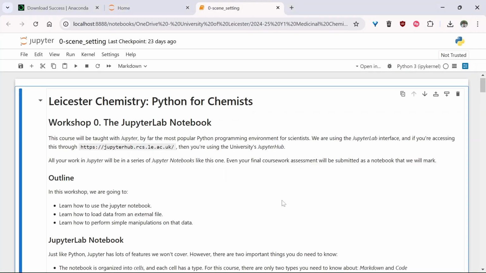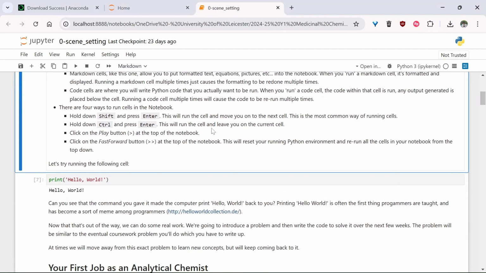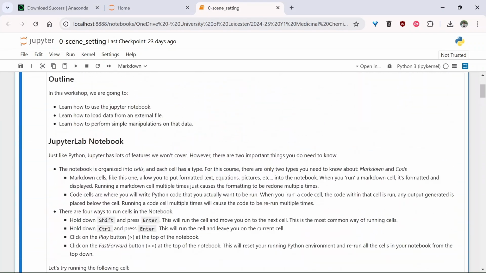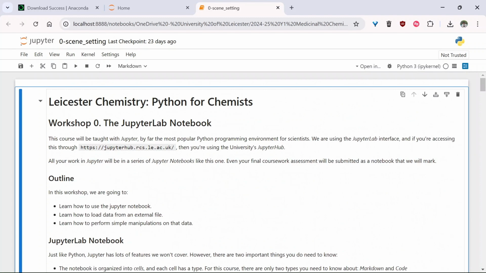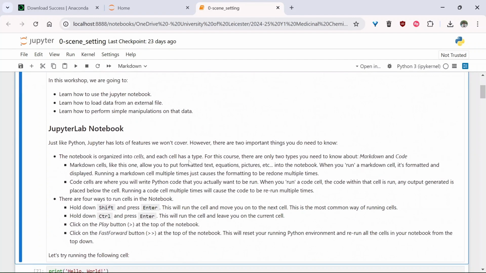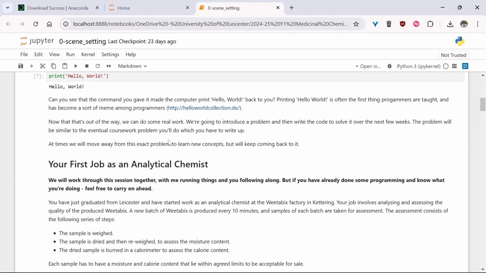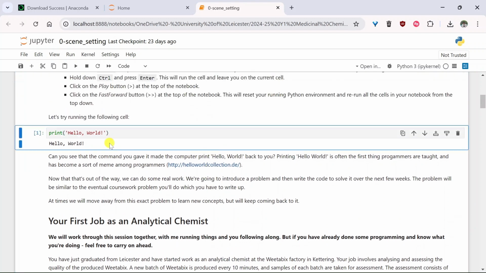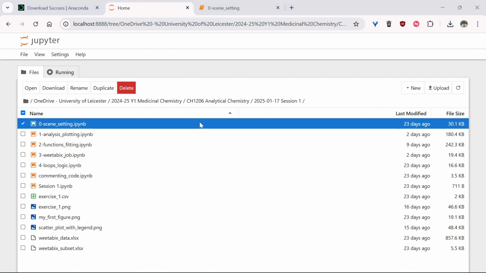So now I've downloaded my Jupyter Notebook and you can access it. This provides a graphical user interface to be able to edit and run code. So if I press Ctrl Enter, there it runs. So yeah, that's how you download, install, and set up Anaconda 3 and launch Jupyter Notebook.